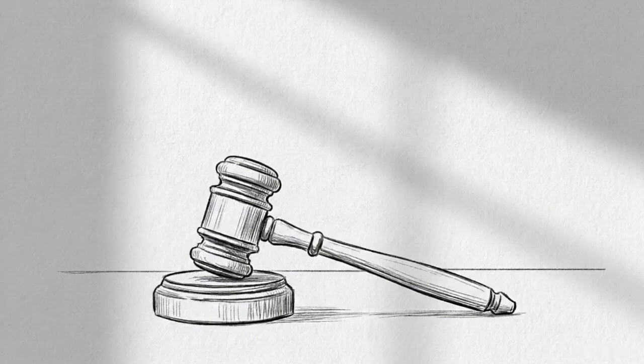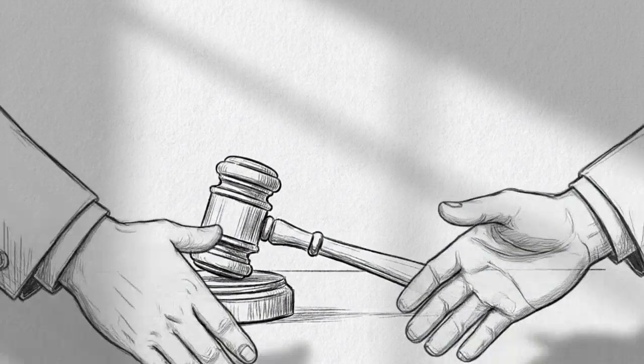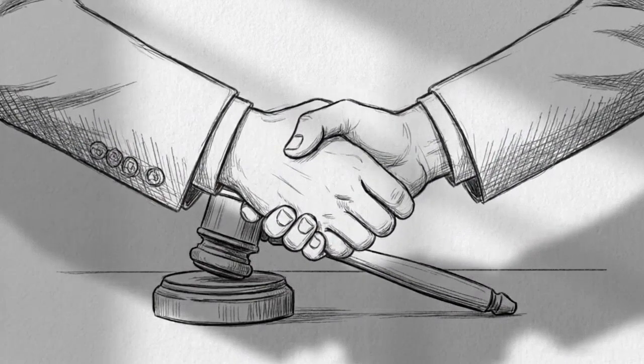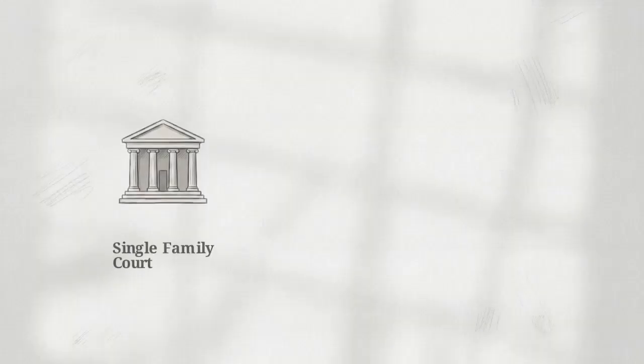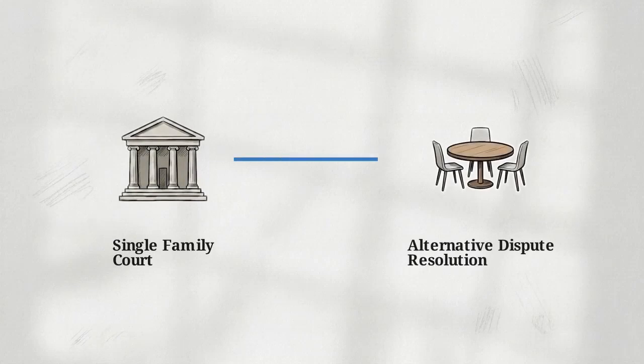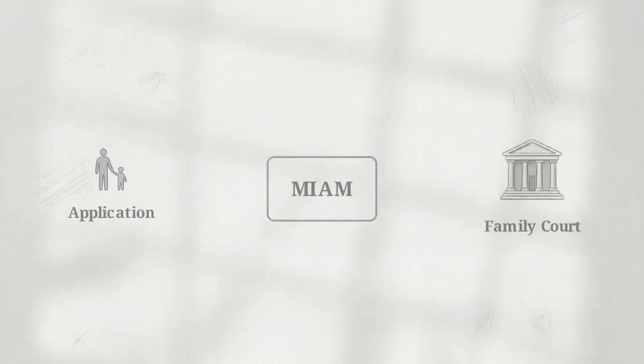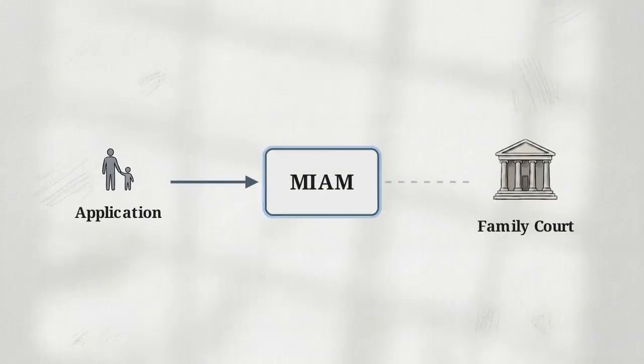Judges in the family court manage heavy caseloads and will actively penalize parties who bring unnecessary litigation before them. The system relies on alternative dispute resolution, or ADR, to settle these disputes out of court. Before you can submit most family applications, your client must attend a Mediation Information and Assessment Meeting, or MIAM. This meeting acts as a mandatory procedural hurdle.